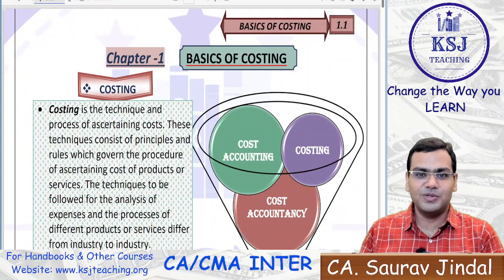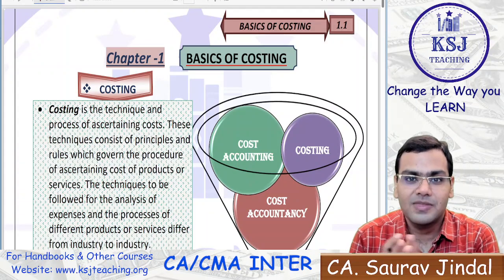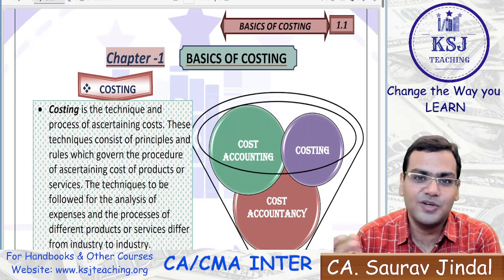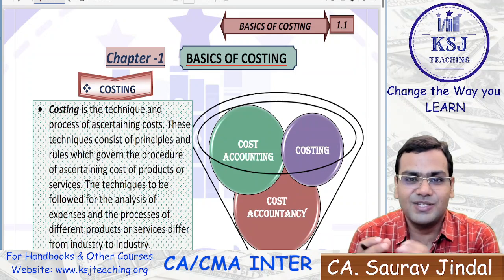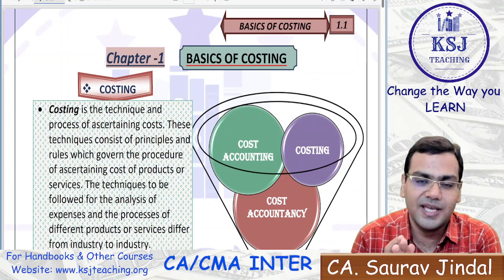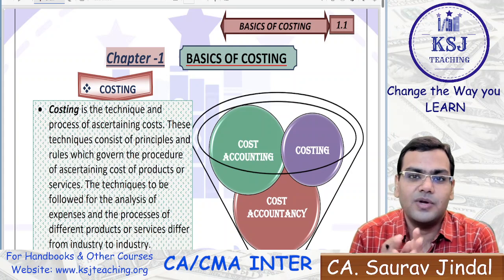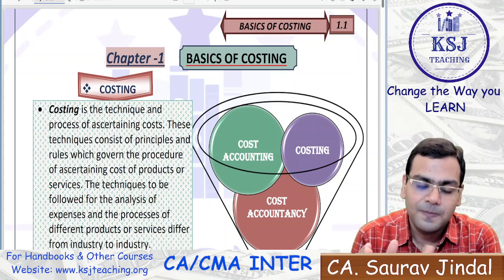So welcome to the first lecture, or the first actual session, of this batch. Cost and Management Accounting, paper number 4, CA Intermediate. We are going to start with our first chapter. The first chapter is Basics of Costing, and as I told in the introductory lecture, everything we are going to talk about is concepts.